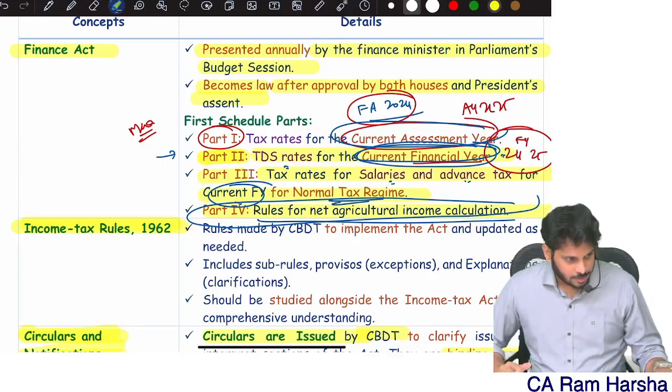Companies taxation, AOP taxation, society taxation, trust taxation, we don't have in CA Inter, we have only in CA Final. We will discuss that in CA Final. Clear? So individual taxation is only covered for us in CA Inter. Firm taxation is briefly covered. HUF taxation is also covered, but HUF is not that popular now. It's very rare, at few places only HUF taxation is popular. It's not popular everywhere now.